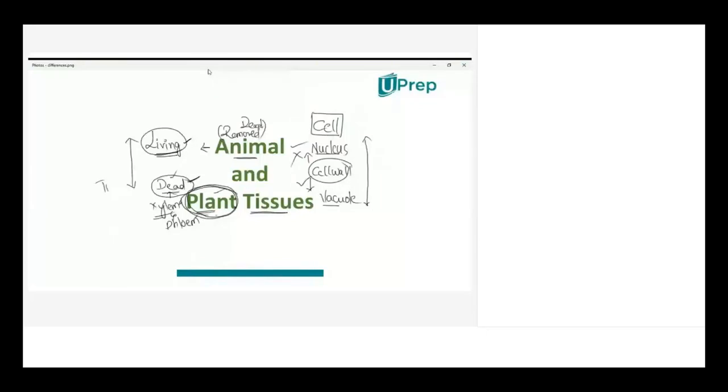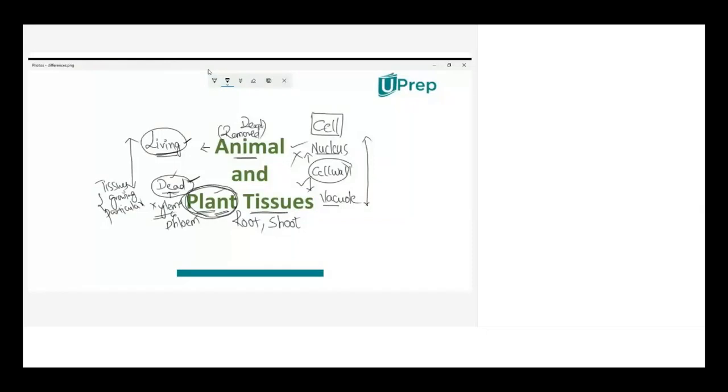This statement is defined if you take the root tip. So we discussed about the root tip meristematic cell, shoot tip meristematic cell. I hope you remembered all those words, the meristematic tissue and all. So in plants, the growing tissues are particularly at only some places. Like the root continuously grows, the shoot continuously grows.